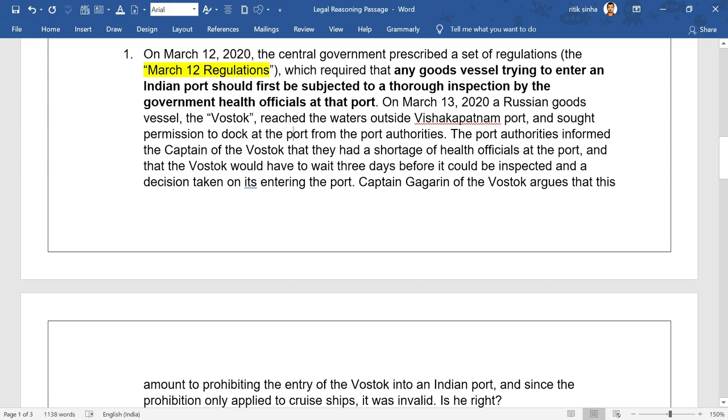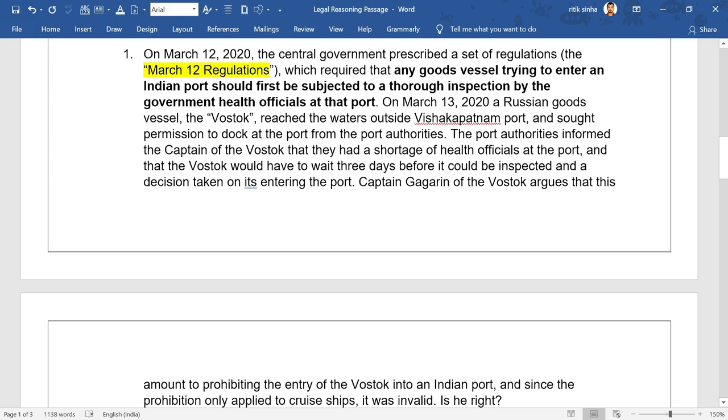On March 13, 2020, a Russian goods vessel, the Vostok, मतलब case सामने present कर रहा है question setter, the Vostok reached the waters outside Vizag and sought permission to dock at the port from the port authorities.